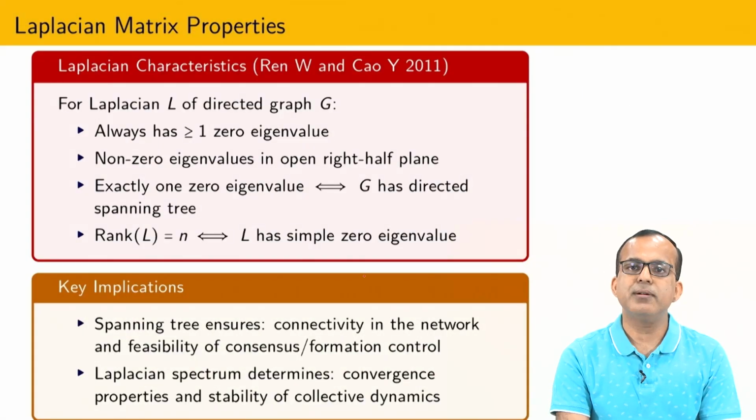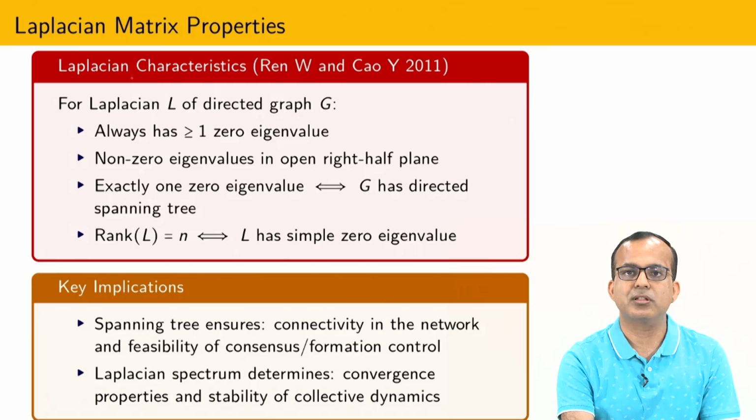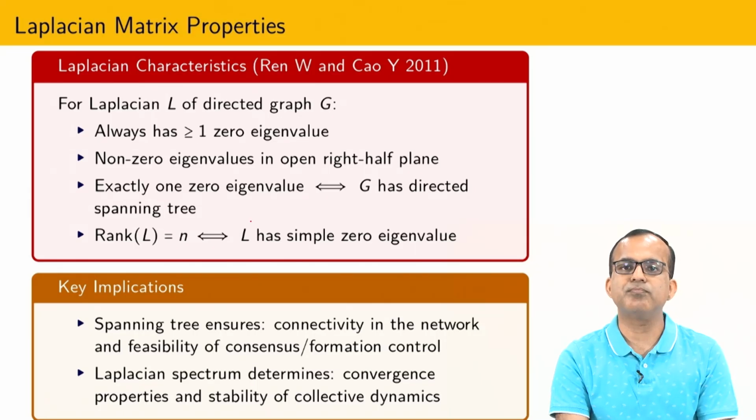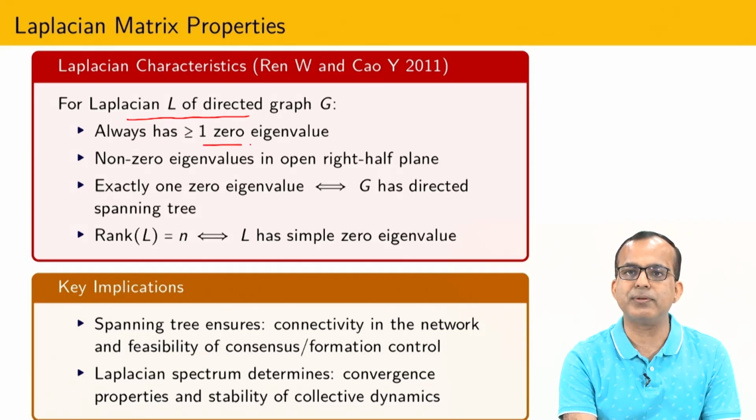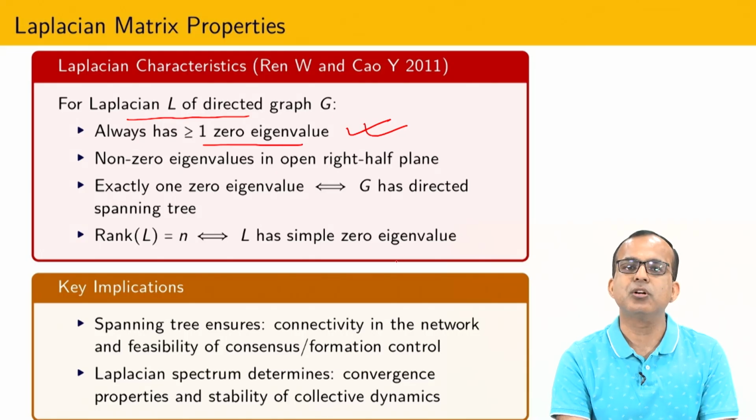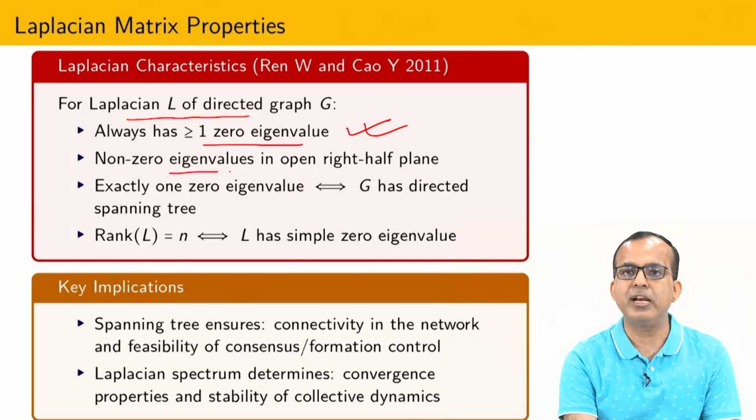Now another algebraic concept, that is called the Laplacian matrix. During the graph theoretical formulation, this matrix automatically comes into the picture due to the communication between the agents. It is possible to show that this matrix L always has greater than or equal to one zero eigenvalue, and this is very important, because using the zero eigenvalue we are going to prove two things, that is consensus as well as the formation.